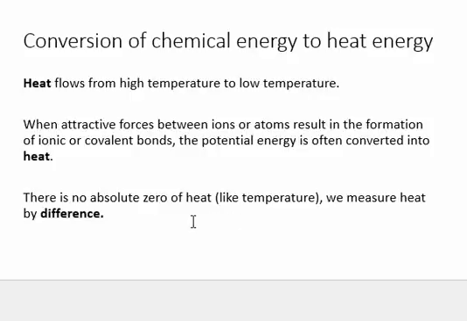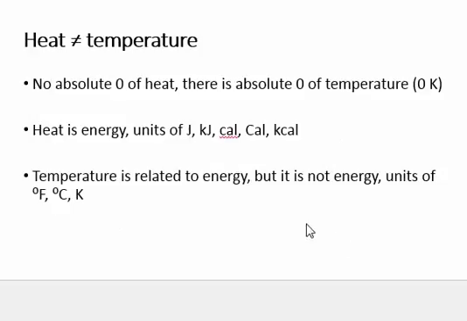There's no absolute zero of heat, so we always measure heat by difference, or the change in heat. It's helpful to remember that although heat and temperature are related, they are not the same thing. There is an absolute zero of temperature, 0 Kelvin, but not of heat.